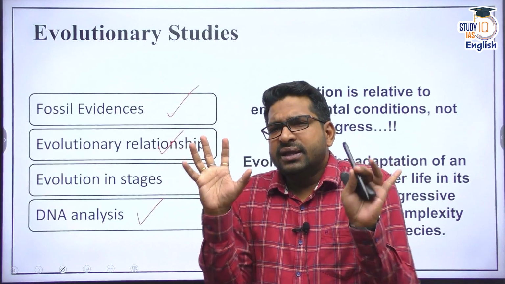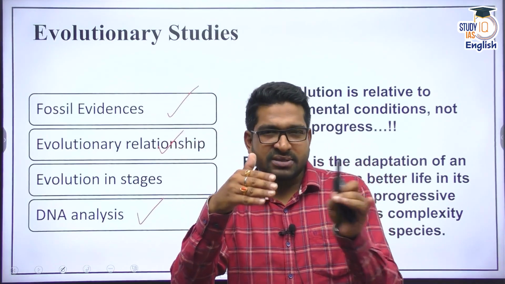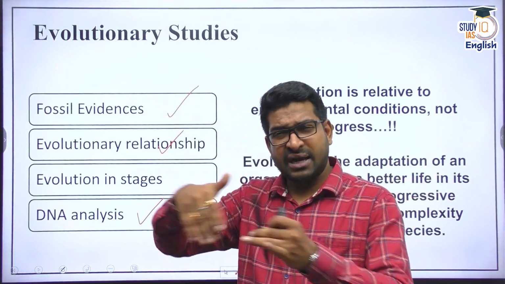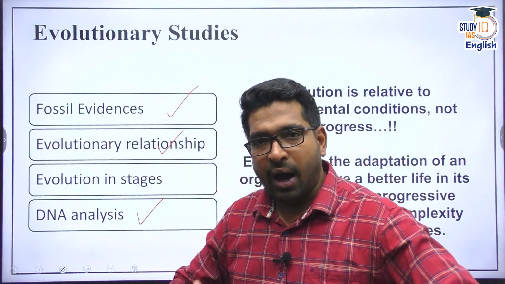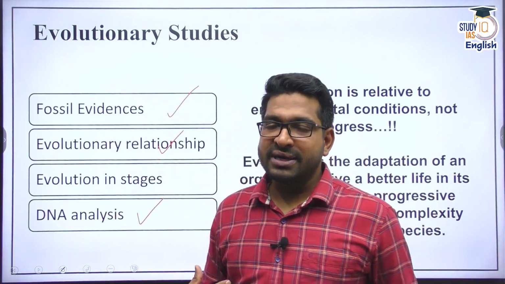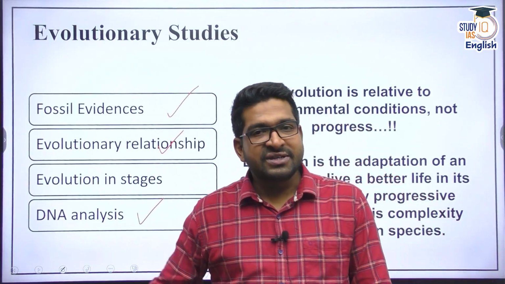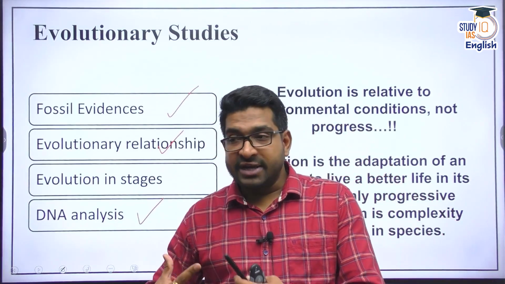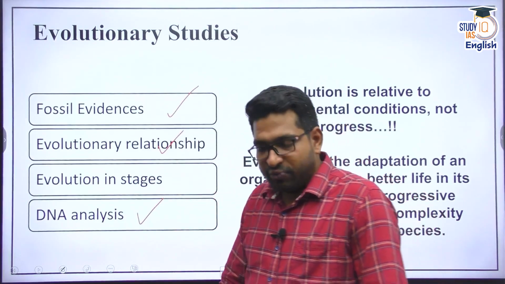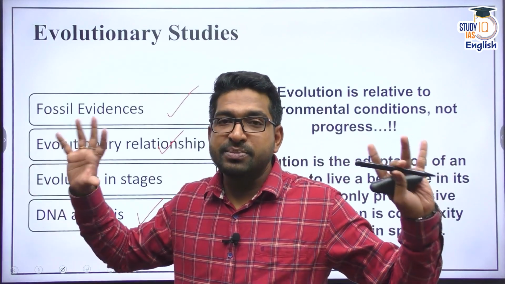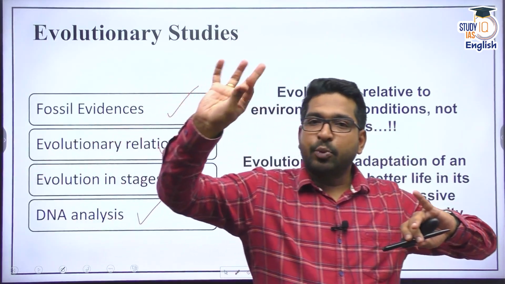We have 4 limbs, we have 2 legs, we have 2 hands. We see that there are many 4-limbed animals as well, different species. Yes, there is tiger, there is cat, there are feline species, but you see that there are 4 limbs, and somehow the human species or the human race has been able to advance their control and coordination. That means our genetic diversity, our genetic evolution has been in a better way, so that we are able to coordinate ourselves. We are able to walk only on 2 limbs, and the other 2 limbs are used for other purposes. We have developed the opposable thumb.